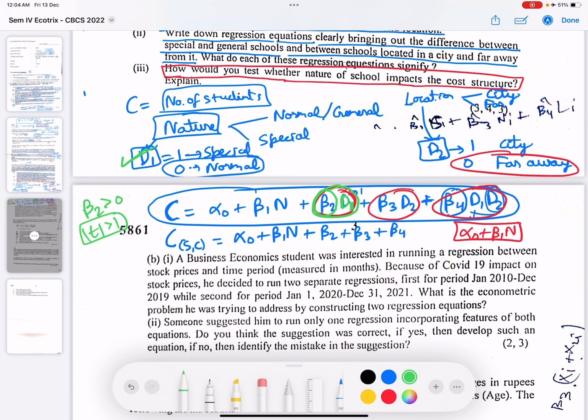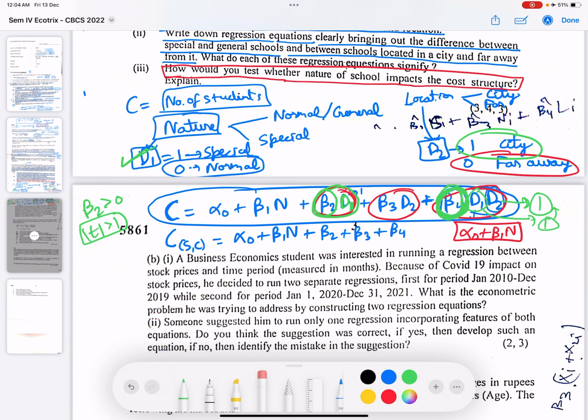And if this coefficient is also coming out to be significant, it would mean the cost of a special school which is located in the city, because d2 is taking value 1 and d1 is taking value 1. So this is a special school which is located in city. The cost is higher by beta 4.